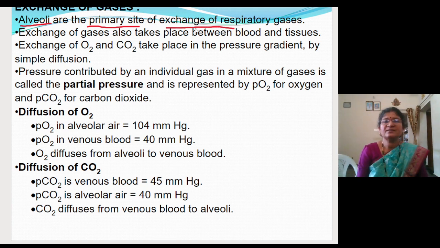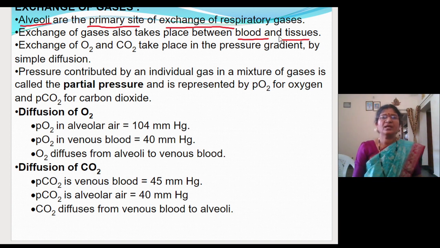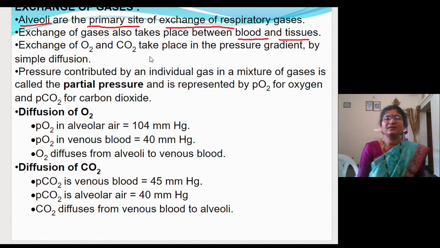Then exchange of gases also takes place between the blood and the tissue. So exchange of oxygen and carbon dioxide takes place along the pressure gradient. This you have to know, by simple diffusion.